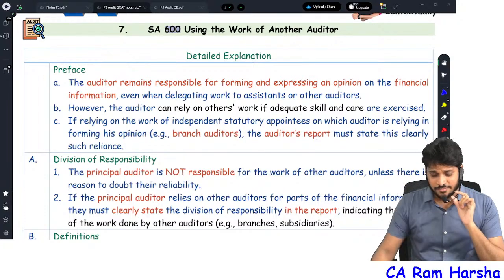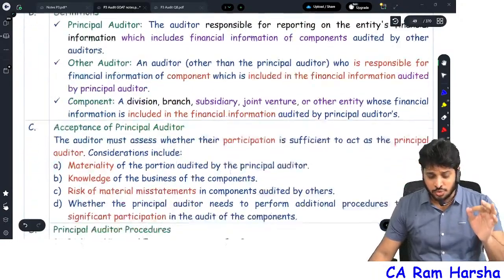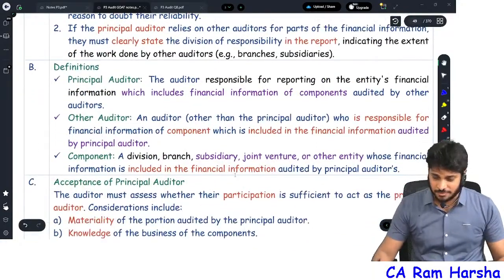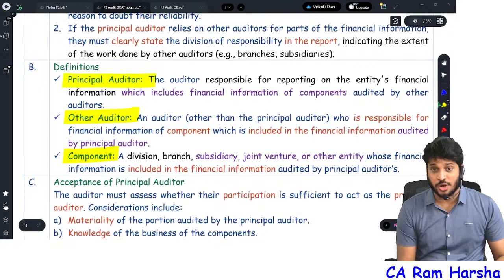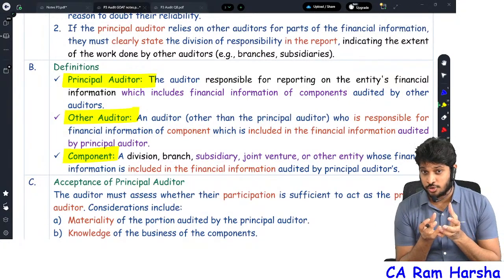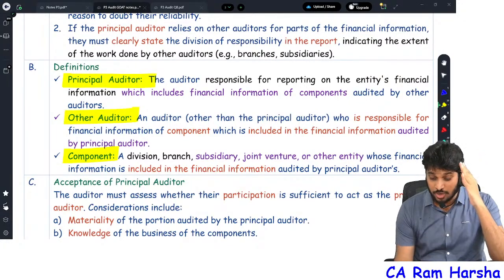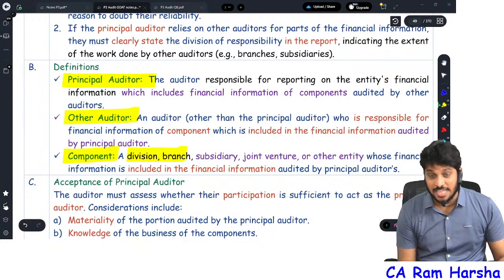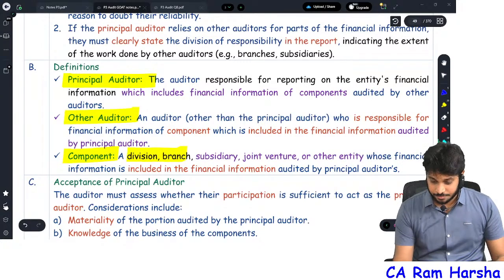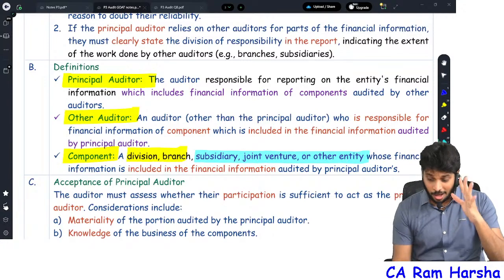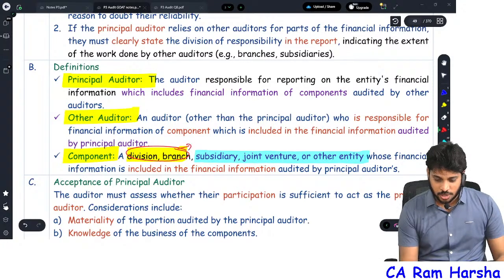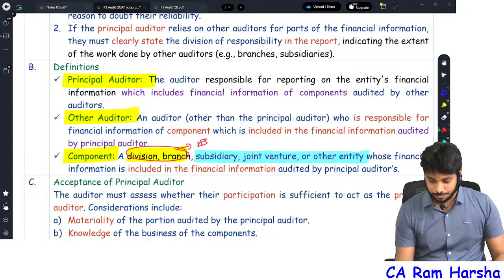From the consolidated financials point of view, many students don't understand this definition itself. I will prove it right now. Component, other auditor, principal auditor, definitions. This itself many students don't understand. What is a component? You see how cleverly it is drafted. Division and branch is a component, and subsidiary, joint venture, other entity is also a component. Division and branch are from the standalone financials point of view.